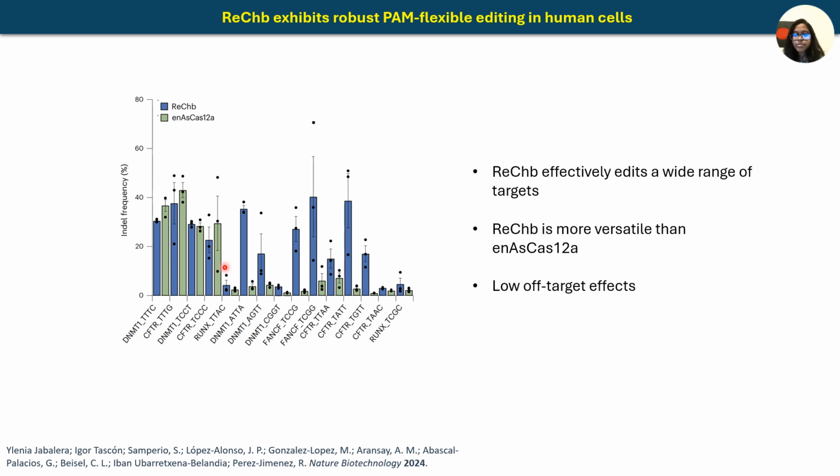And not only this, it was also able to outperform this Cas12a variant at some previously unrecognized PAMs like TCCG or TATT. And this shows that RegB can effectively edit a wide range of targets, and it is much more versatile than the Cas12a variant.